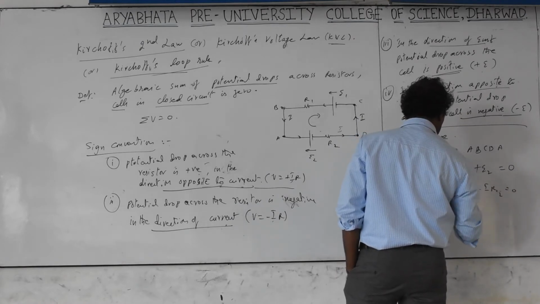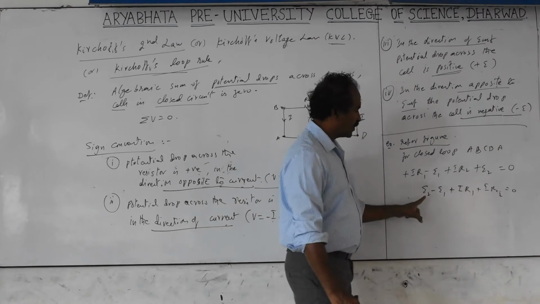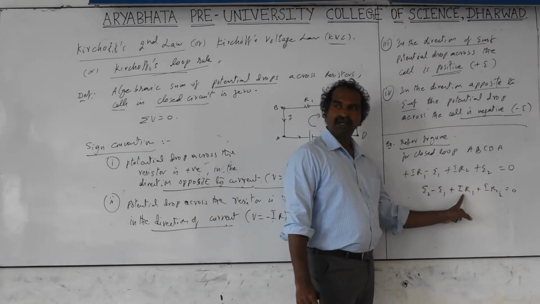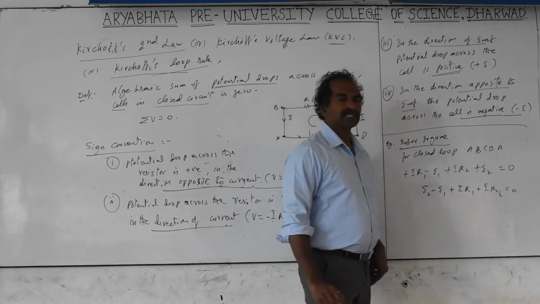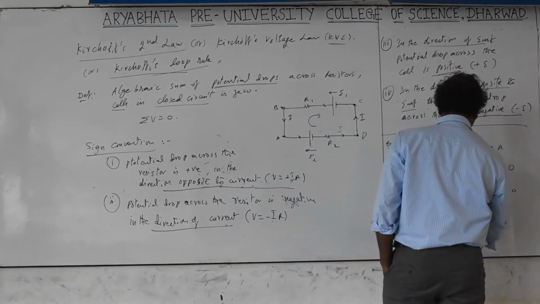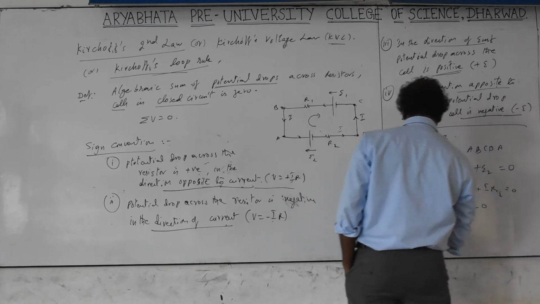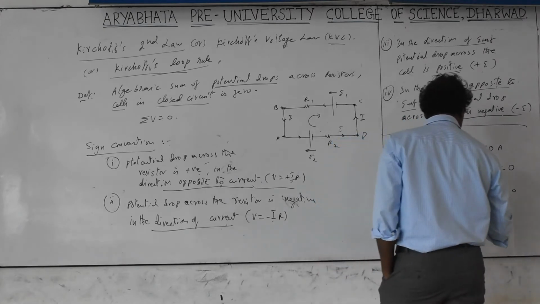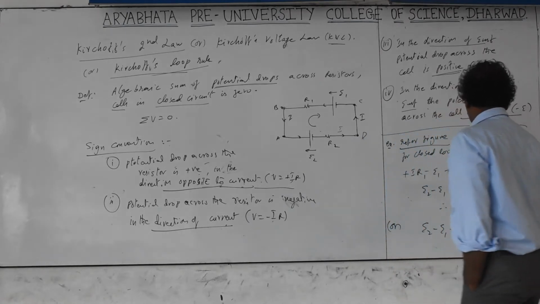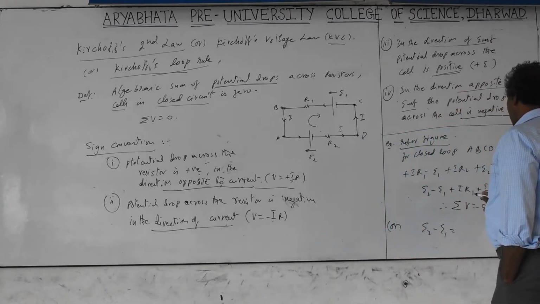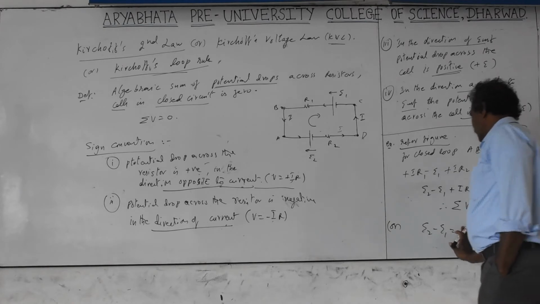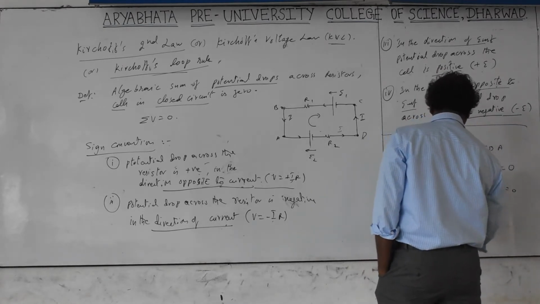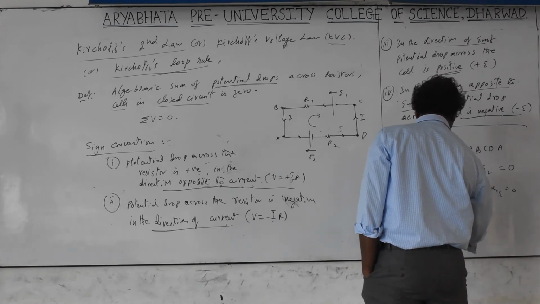This is nothing but the algebraic sum of voltages: voltage across cell E2, voltage across cell E1, voltage across R1, voltage across R2. Total voltage sigma V equal to 0. Or you can also take this as E2 minus E1 is equal to minus, you can take out common IR1 plus IR2, so total EMF equals total voltages. You can leave it here itself.